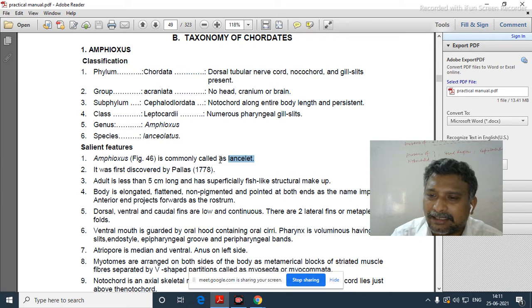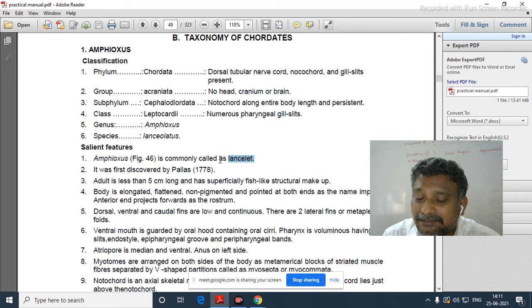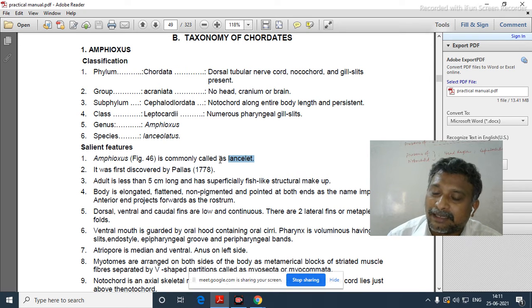If we learn the characteristic features of Herdmania, which belongs to Urochordata, in this practical class, that may also help us write the answer for the general characters of Urochordata. So wherever we are reading or studying, that knowledge helps us in some way. Even practical knowledge helps in writing the theory examinations.